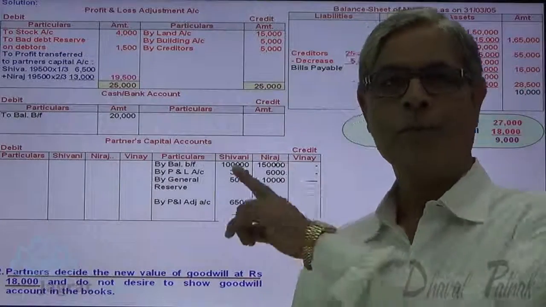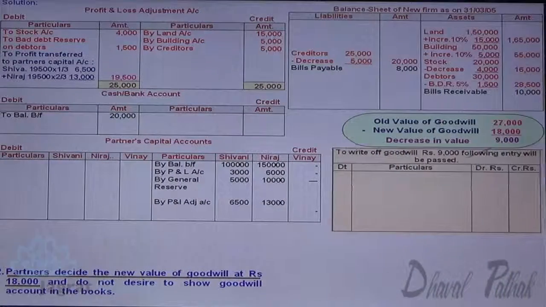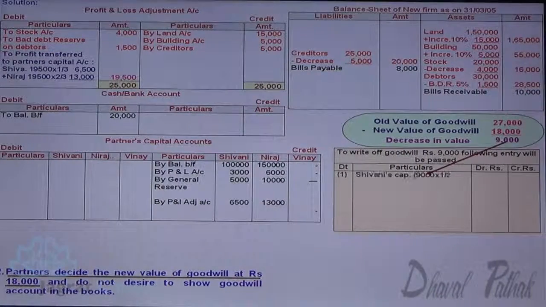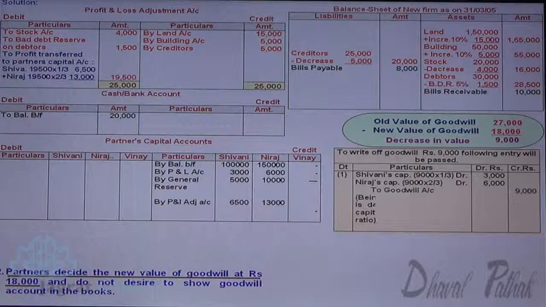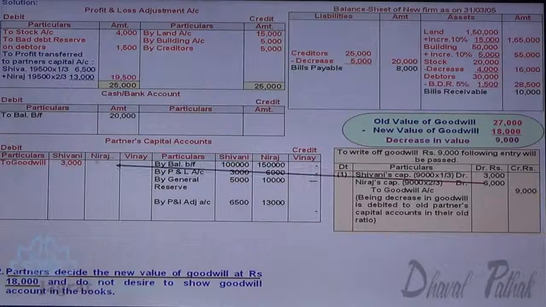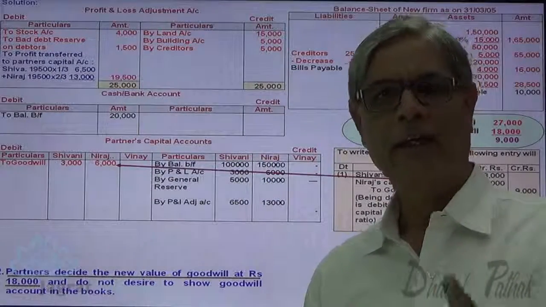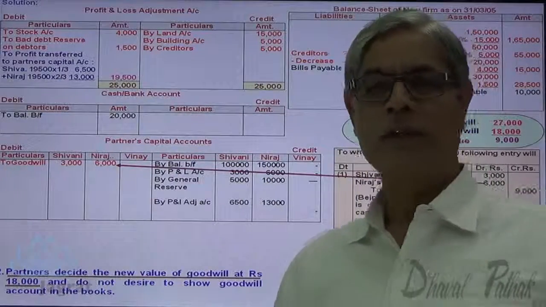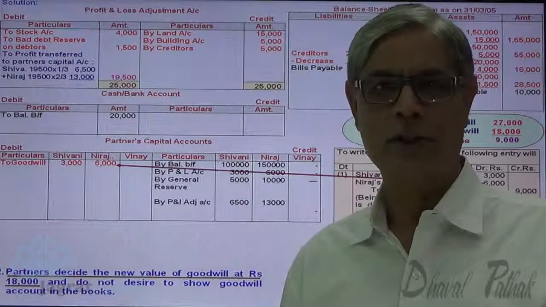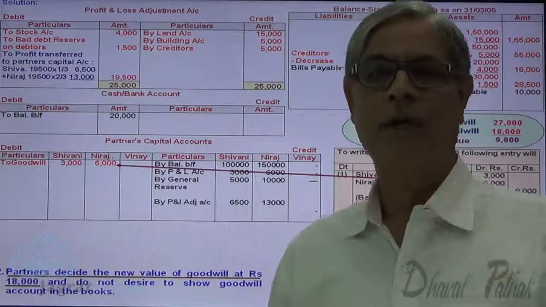For that, Shivani and Neeraj's capital accounts get debited. So Shivani's capital account debit 3,000, Neeraj's capital account debit 6,000, to goodwill account credit 9,000. Decline in value of goodwill is a loss. That loss is to be suffered by old partners in the old ratio, because this loss is agreed at the time of admission of a partner.